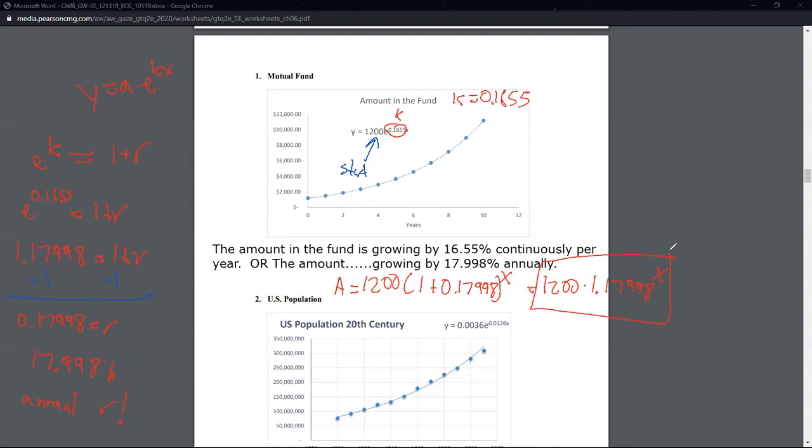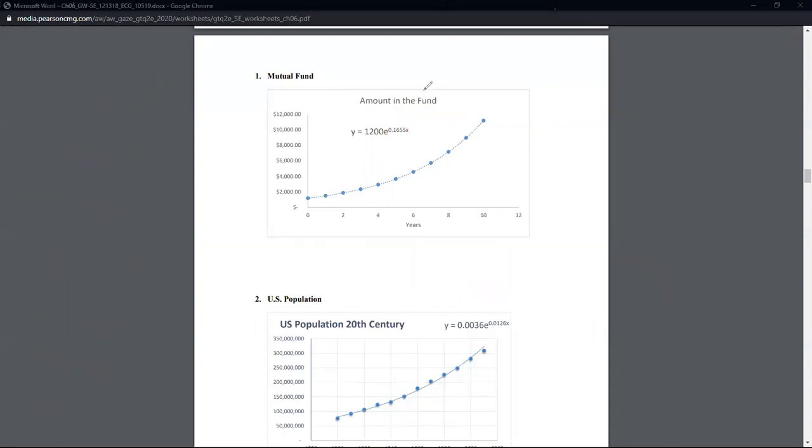Again, this is what we would be dealing with in homework, quizzes, tests, generally speaking. But Excel can only give us the exponential continuous model, so we have to know how to convert from one to the other sometimes. All right, so you can pause there. Let me go ahead and clear my screen. I said we're going to skip number 2.